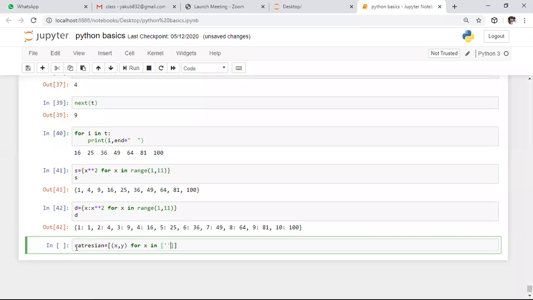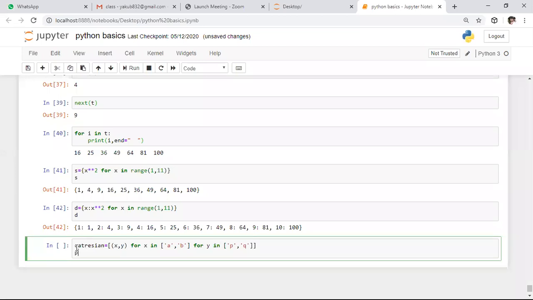In this first list, I am taking two attributes, a comma b. After this, I want to iterate through one more list: for y in p comma q. And I am printing the output, that is the Cartesian. Whenever you print this output, it will print the Cartesian.